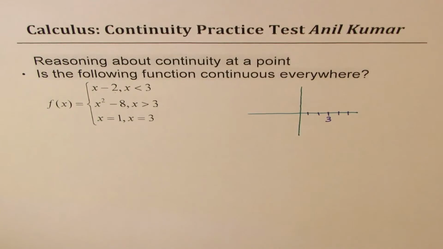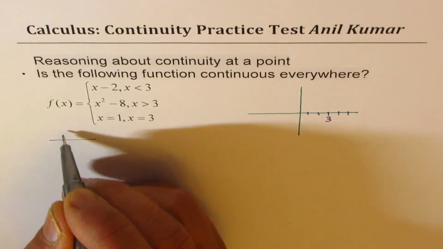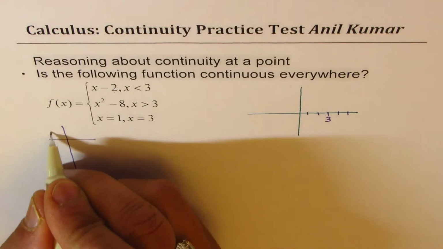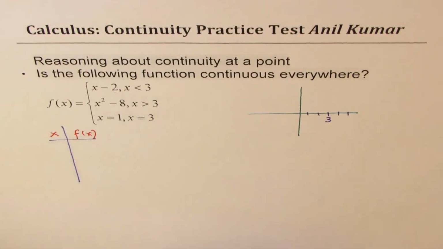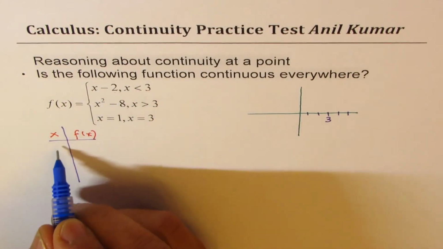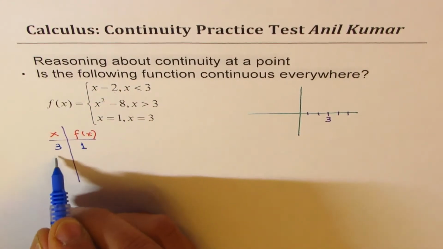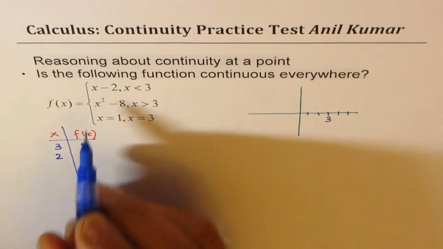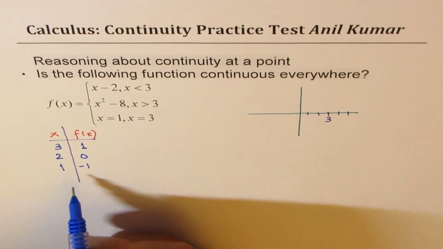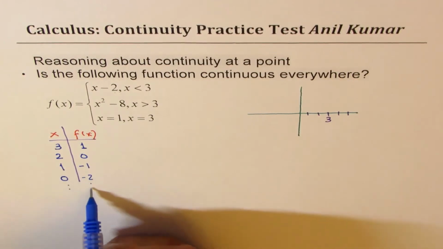If we are on the left side of 3, let me make a table of values here, and for different values of x, I will write the value of f of x. Let's take a few values. At 3 it is 3 minus 2, which is 1. At 2, since it is less than 3, 2 minus 2 will be 0. At 1, 1 minus 2 is minus 1. If I take 0, we get minus 2, and so on.